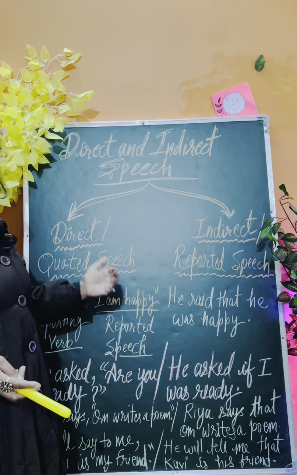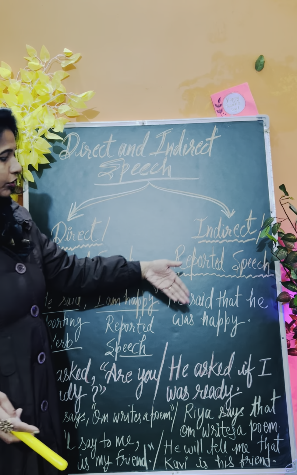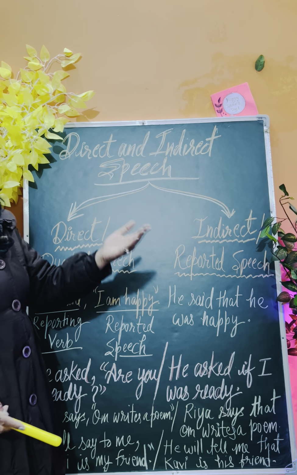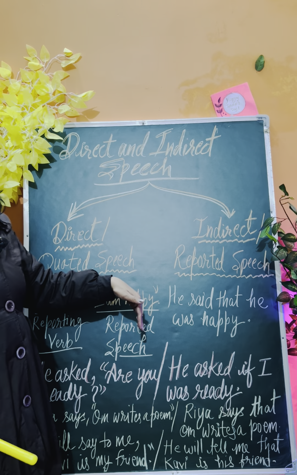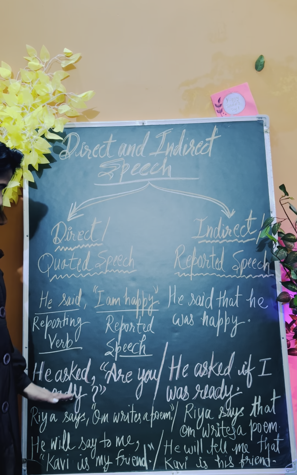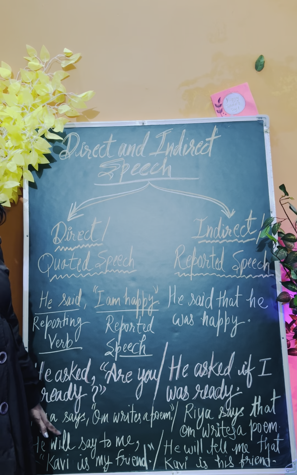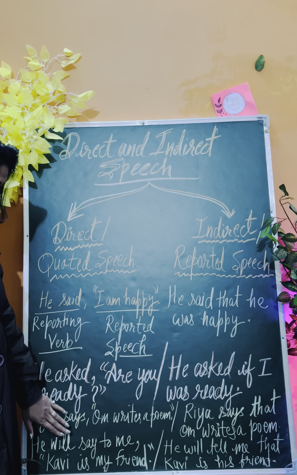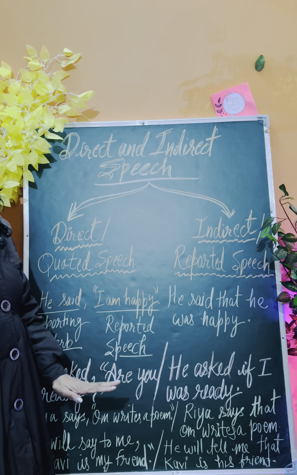Automatically you could understand that the future cannot be shifted in the past, right? Whatever the message you were telling, that will be in that form if future is there, right? If in the reporting verb future is there, then there would be no change, right?